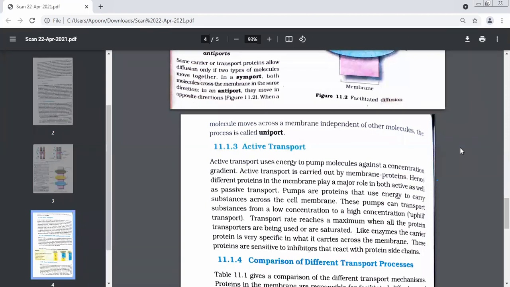So will the rate of transport increase or decrease? Increase. Now let us imagine a situation where all 10 are involved. This is called the saturation point. If all 10 are involved, what is it called? Saturation point. And the rate of transport will become maximum at this stage. Why do you think it will become maximum?